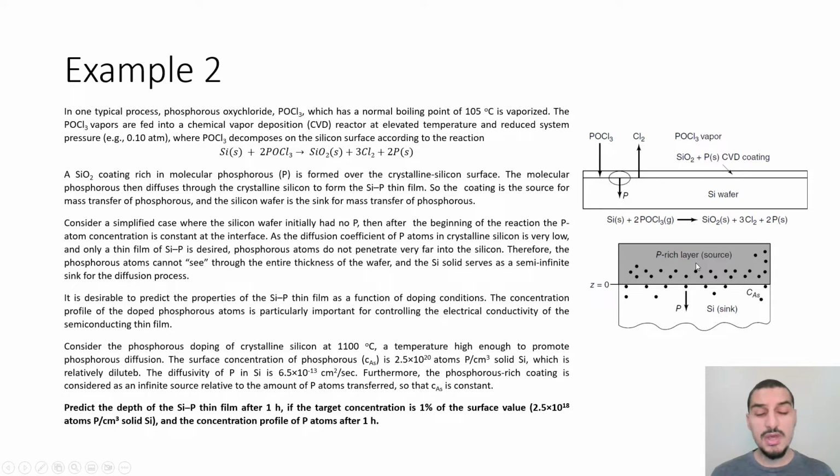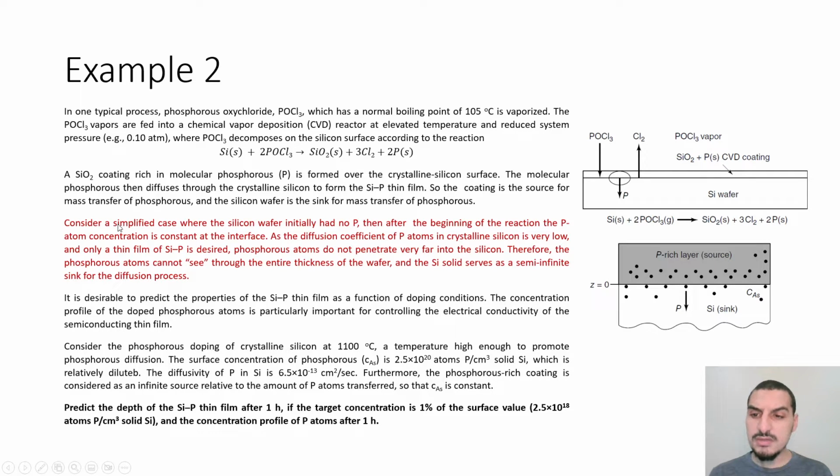So there is a lot of atomic phosphorus in this layer, which acts as a source of phosphorus that diffuses through the silicon layer. So this is the silicon layer, which is this, and phosphorus diffuses through this. There is a lot of information here that might not be very important regarding the mass transfer part, but this paragraph here is the important one, and that's why I'm gonna read it to tell what's important here.